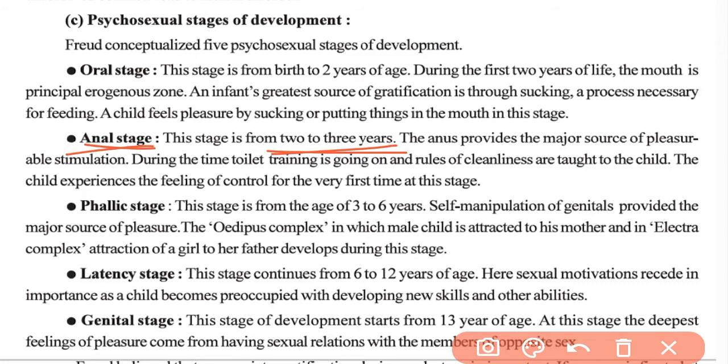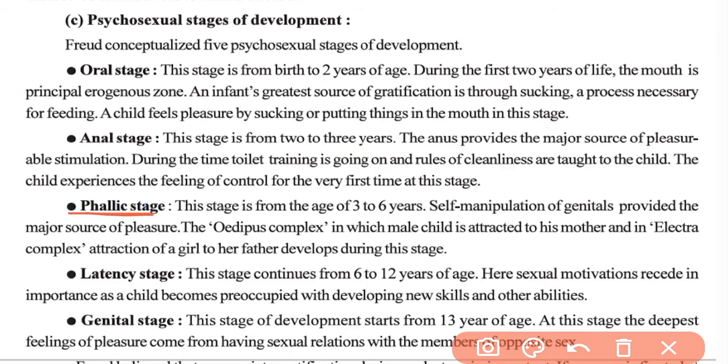So at the start of 2 years the anal stage starts and it ends at 3 years. During this time period, the anus is the major source of pleasure. Okay, and thus the child for the first time experiences the feeling of control, and he gets a major pleasure through the stimulation of the anus. Okay, then comes the phallic stage.